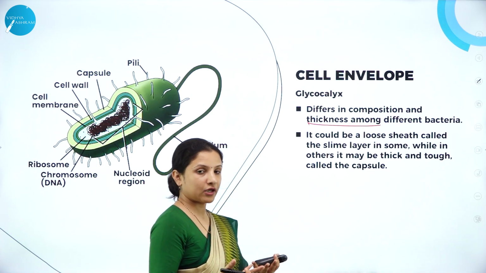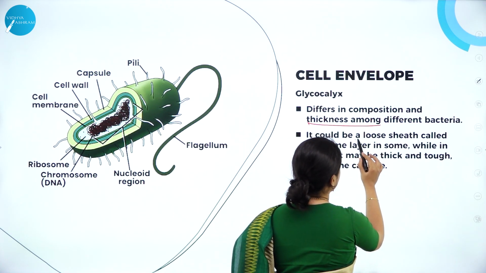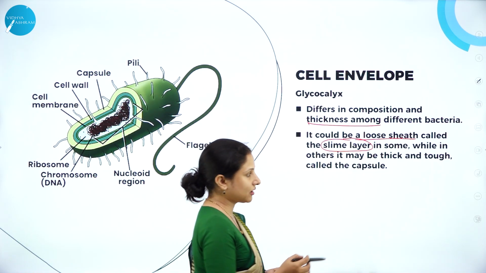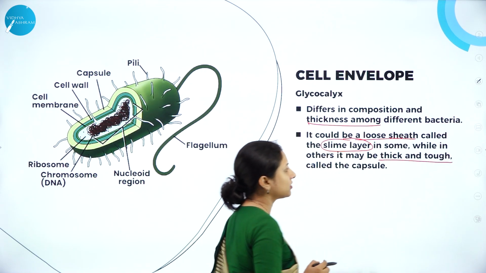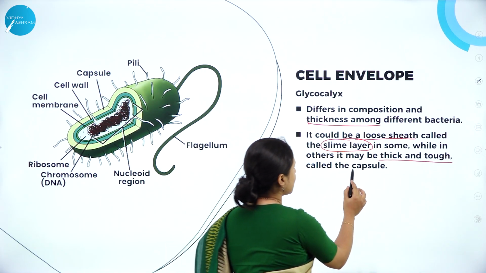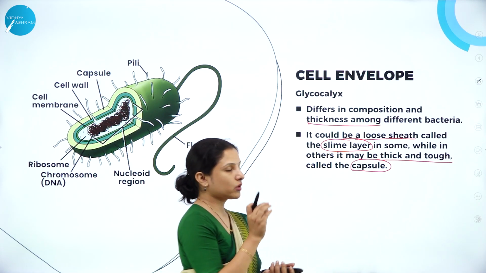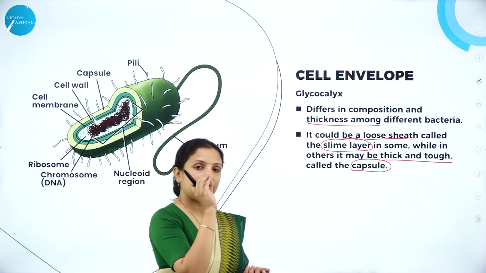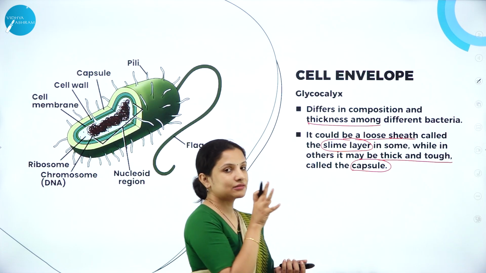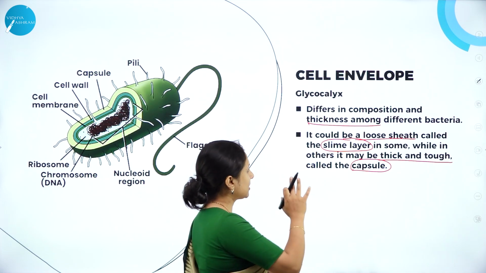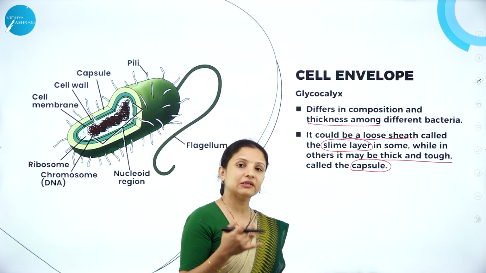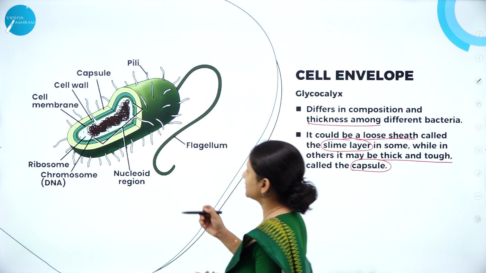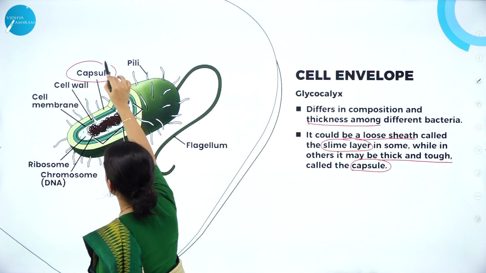For example, in some it could be in the form of a loose sheath called a slime layer, and in some it can be thick and tough. Some bacteria have a thick and tough glycocalyx, which is called the capsule. In those bacteria where the glycocalyx is arranged like a loose sheath, it is a slime layer. So in some it is like a slime layer, in some it is a thick and hard capsule-like structure. In this diagram, it is mentioned as capsule.